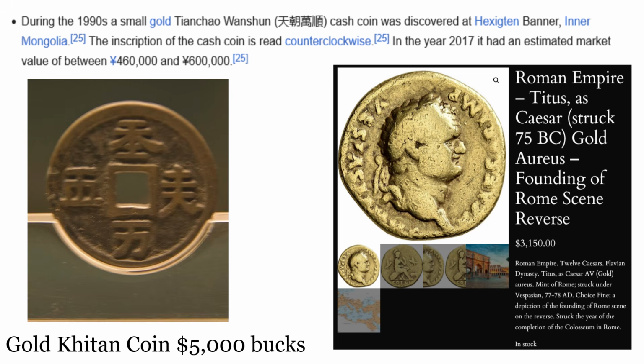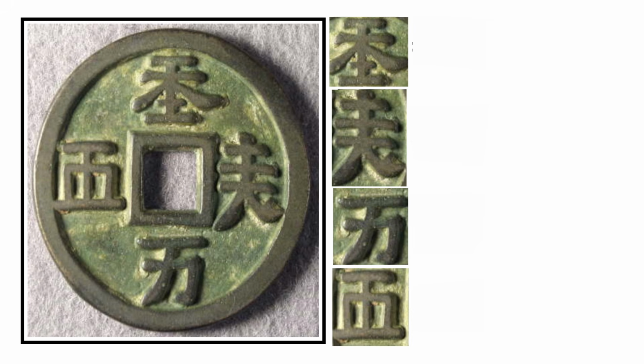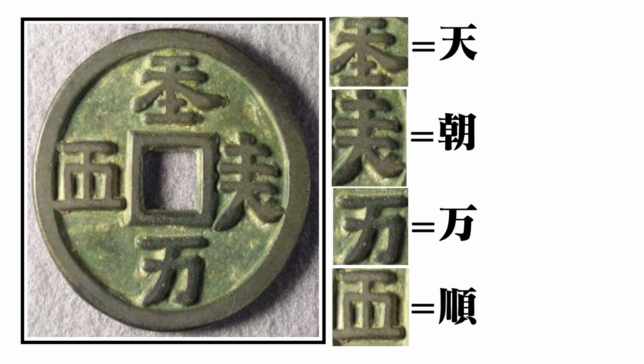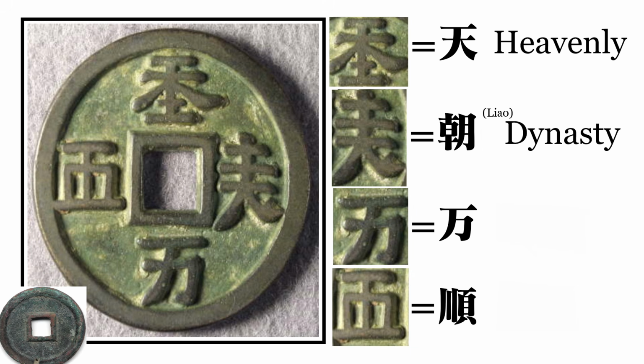Roman coins with the same quality goes for around the same, so I don't know, which one would you rather have? By the way, the characters you see on them transcribes as Tencho Banjung into Japanese. It most likely translates to something like Heavenly Dynasty, 10,000 years. Looks like this turned untrue as they only lasted about 200 years instead.